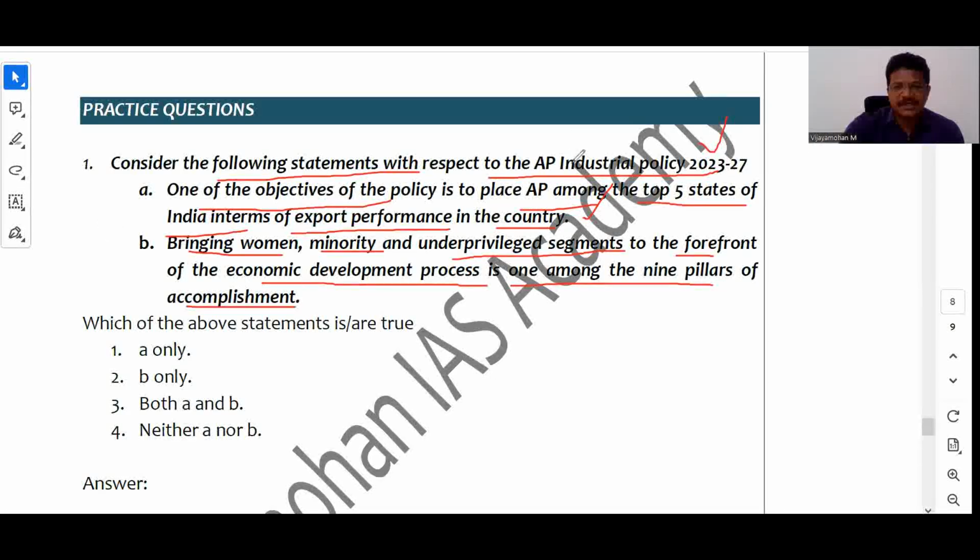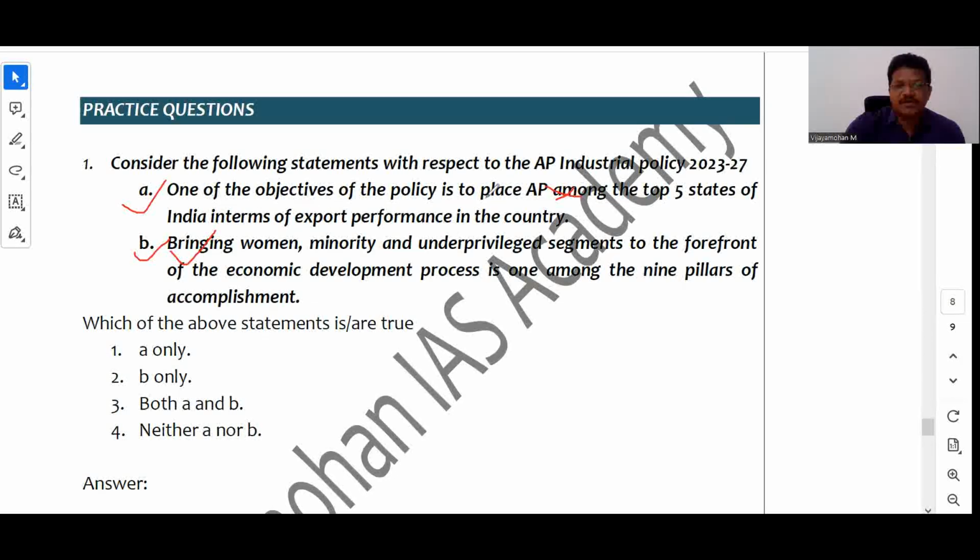So this AP industrial policy is focusing on some aspects, and the aspects are 9 pillars of accomplishment. They want to accomplish the 9 pillars, which is providing several incentives, benefits and hand-holding to the beneficiaries or the entrepreneurs, right? So in these 2 statements, the first statement is wrong, whereas the second statement is correct. Why?